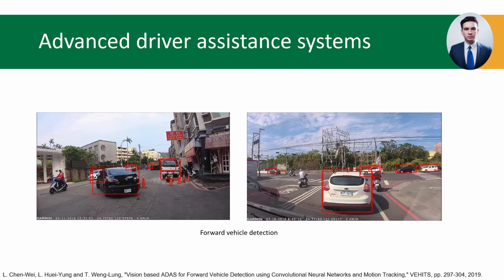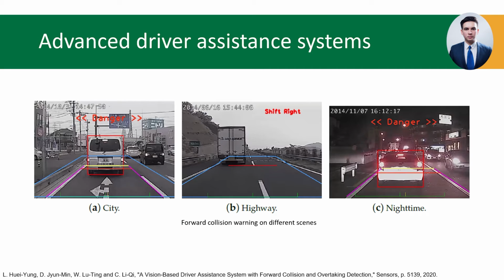Advanced driver assistance systems have also been proposed to increase safety as an assistance for drivers or self-driving cars. For example, in this work, a vision-based advanced driver assistance system for forward vehicle detection using convolutional neural networks and motion tracking is presented. Also, in this other work, the authors present a vision-based system for driving assistance, whose purpose is to avoid potential traffic accidents due to forward collision and vehicle overtaking, and to assist in performing safe lane change operations. Both of these works make use of object detection algorithms to perform their task.